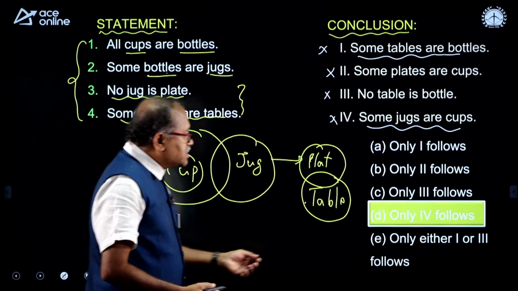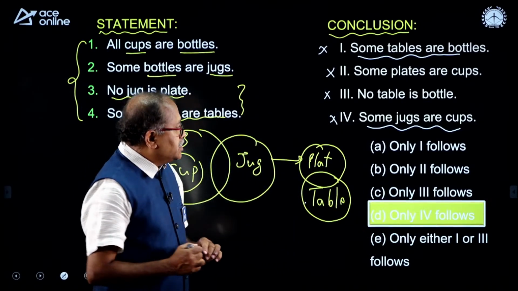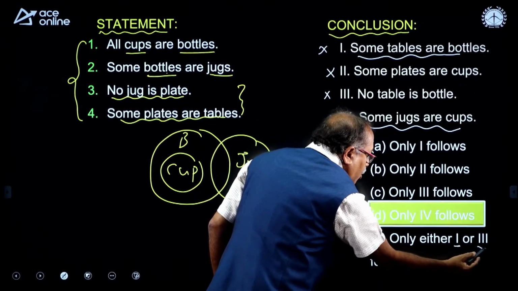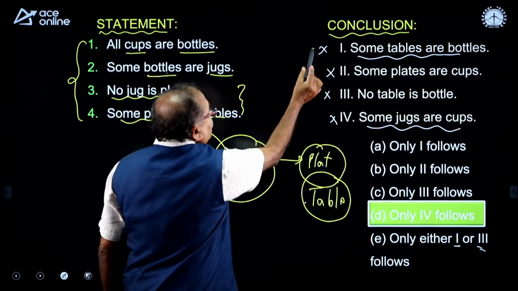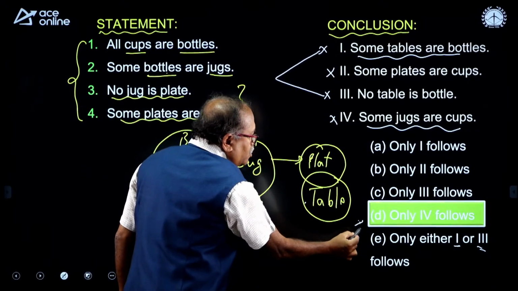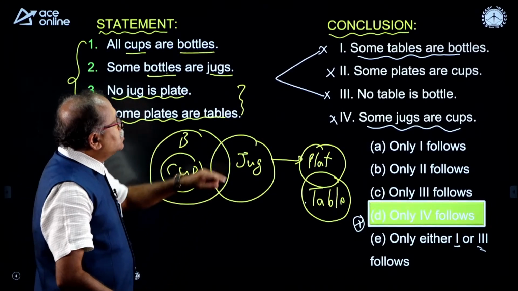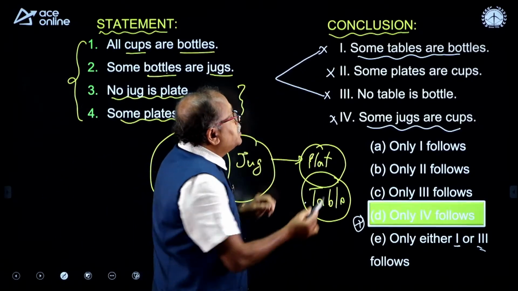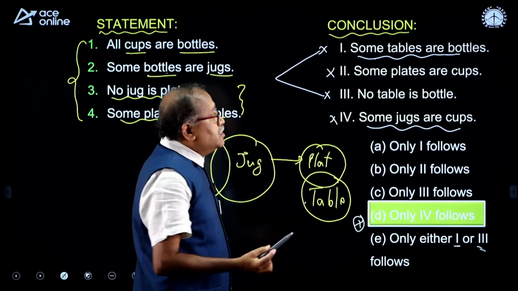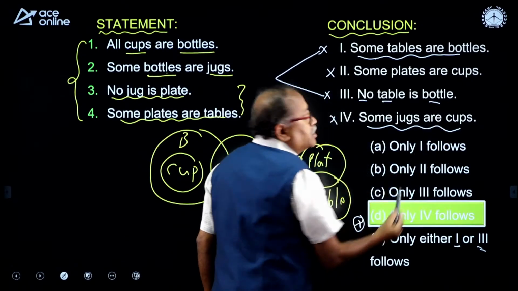Now, we have some either-or kind of condition here, because I see that the first one and the third one are complementary. Obviously, it is not option D, wrongly placed option D. It says that some tables are bottle, and in another statement no table is bottle.